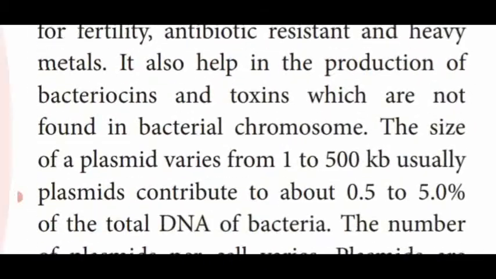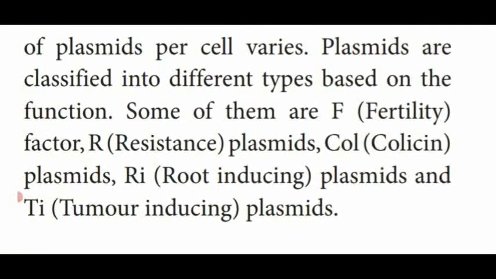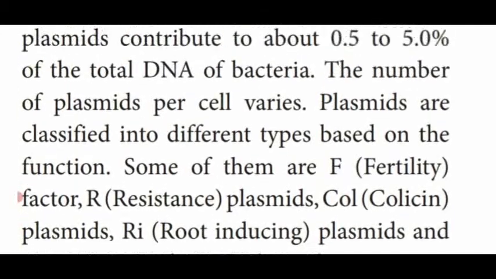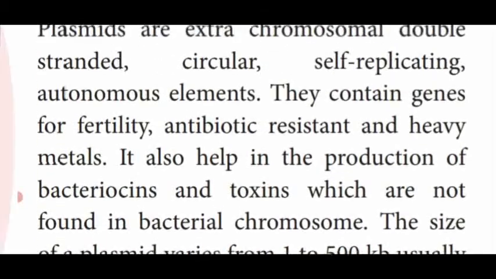Then what are the different types of plasmid based on the function? That is also a book back question. F plasmid, that is fertility. That also you have to write, within the bracket also you have to write the answer. R for resistant, col for colicin, Ri for root inducing, Ti for tumor inducing. So this is the important 2-mark question which is present in this paragraph.